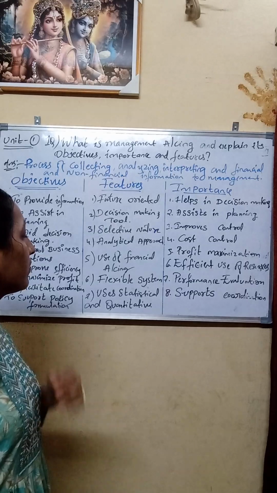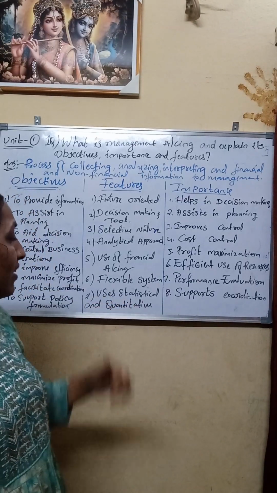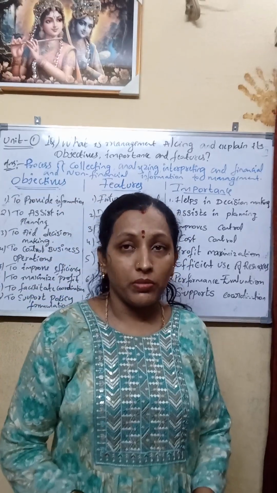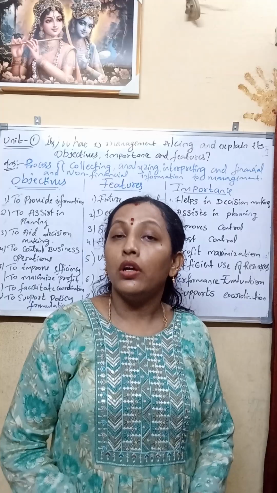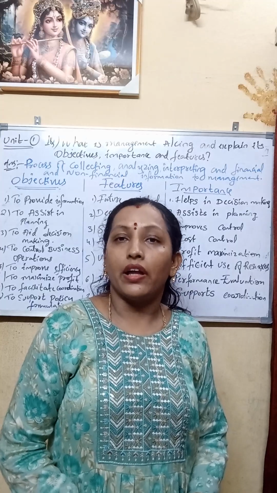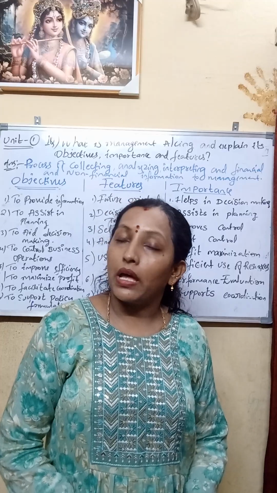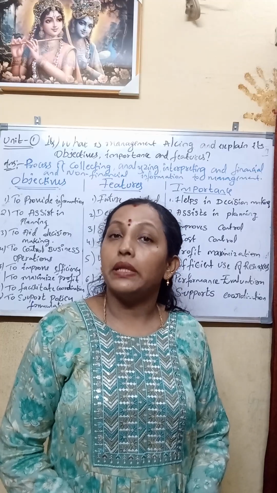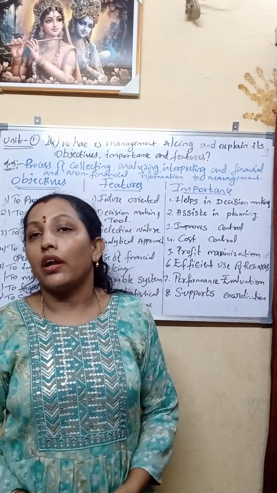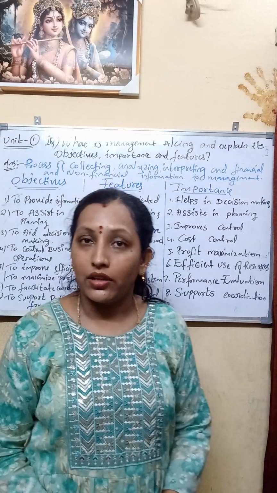And use of statistical and quantitative methods. Here in cost control management, we use statistical and quantitative methods. Generally in management accounting, as you already know, we try to solve problems like trend analysis, common size statement, comparative statement, budgetary control, cash flow statement analysis, and fund flow analysis.